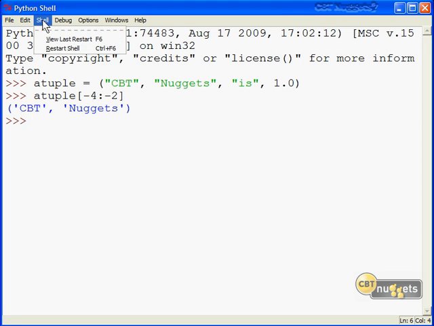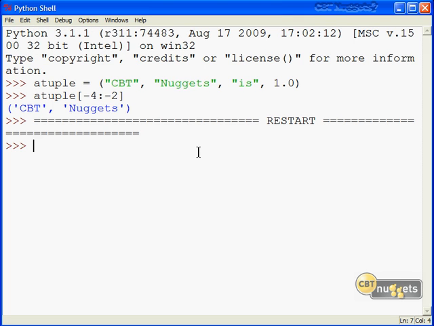Now you notice that we do have in the shell menu a restart shell option. That essentially blanks out your shell, cuts off everything you've been doing previously. And that can be helpful to, say, reduce the memory footprint of IDLE when you're working in interactive mode like we are. The best workaround I've seen to clearing the screen takes a couple lines of code. You actually have to write a function to do this.